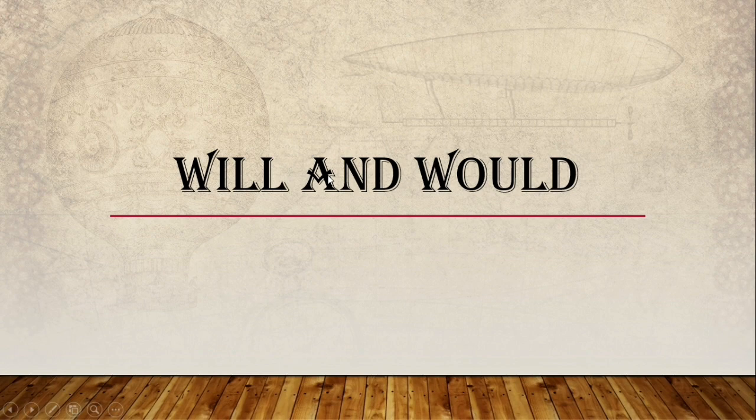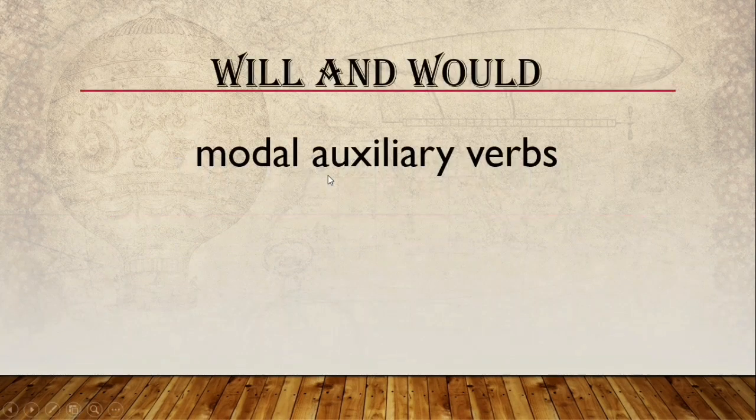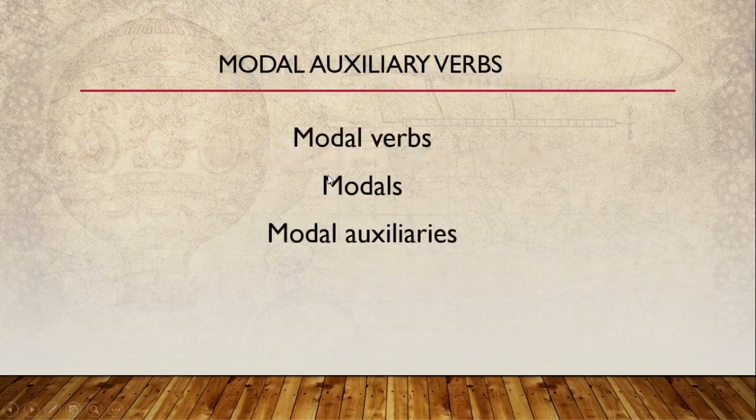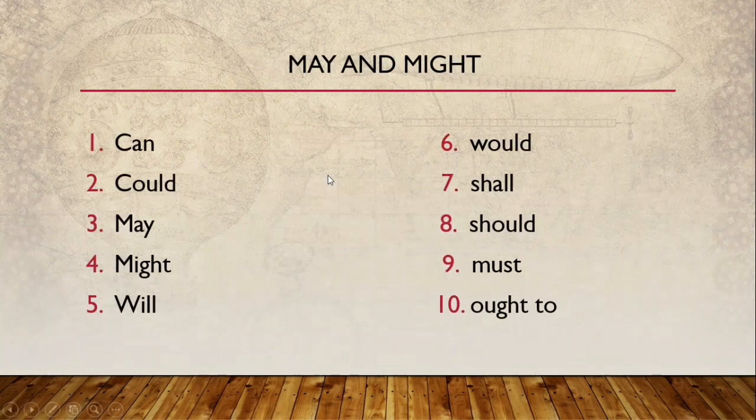Today we are going to talk about will and would, which are also called modal auxiliary verbs. Modal auxiliary verbs have three names: modal auxiliary verbs, modals, and modal auxiliary. I think we have repeated this in every video so that you get clear what it is about. These are the 10 of them: can, could, may, might, will, would, shall, should, must, and ought to.